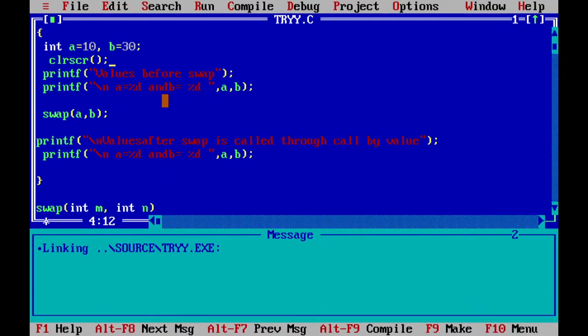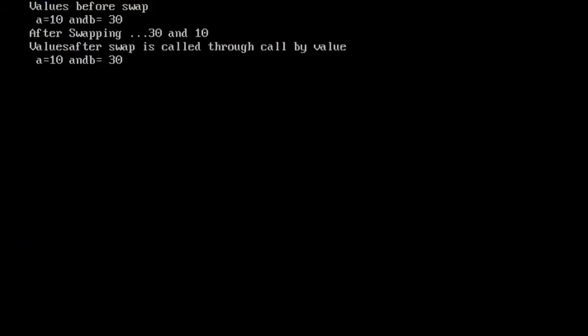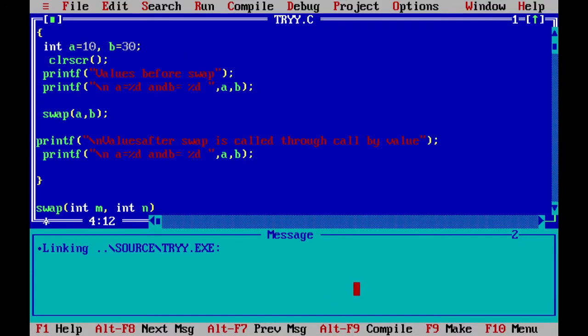Now if I execute this program, look at the output. Values before swap, a is equal to 30 and b is equal to 30, right? After swapping, again a and b, after swapping, that says 30 and 10. Values after swap is called through call by value. Can you see that? The values in the main function a and b, both are the same. Those two values have not changed. I'll explain why. Don't worry. But after swapping, it has been changed to 30 and 10, right? Okay. Now let us see what happened there.